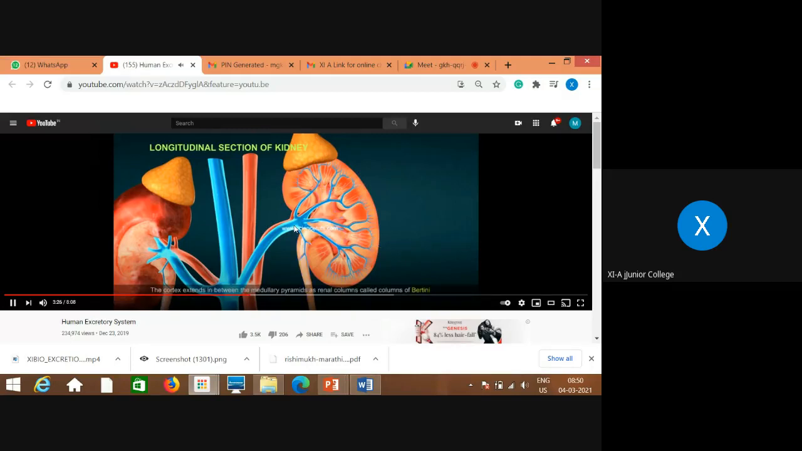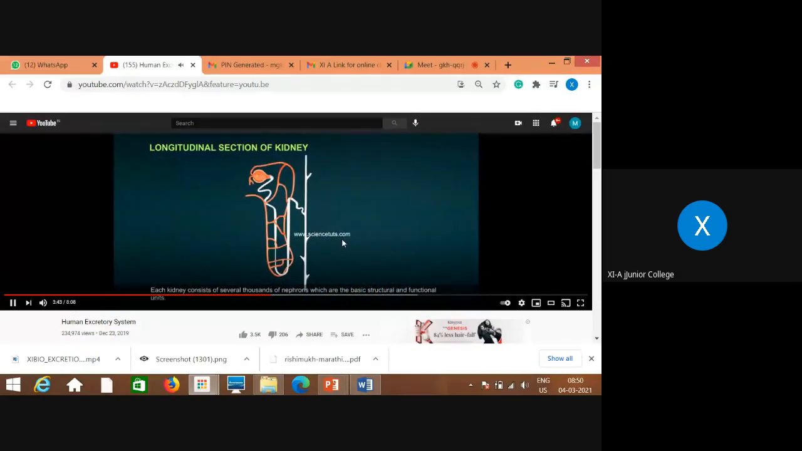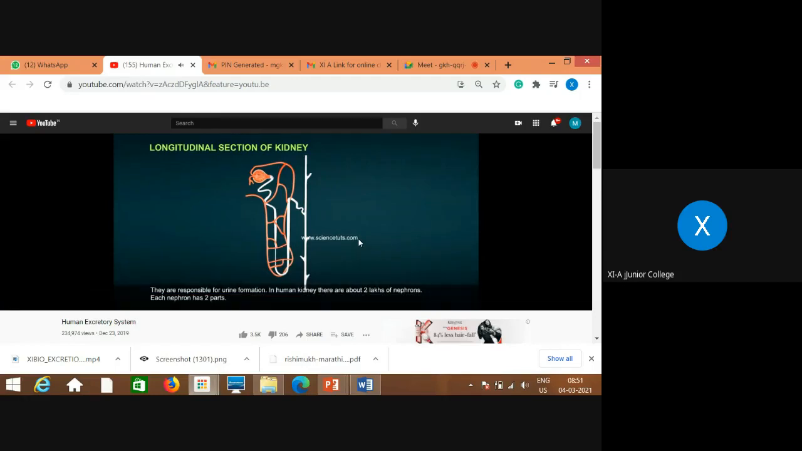The cortex extends in between the medullary pyramids as renal columns. These which are present in between the pyramids are called renal columns or columns of Bertini. The kidney consists of several thousands of nephrons, which are the basic structural and functional units. They are responsible for urine formation. In human kidney, there are about 2 lakh nephrons.